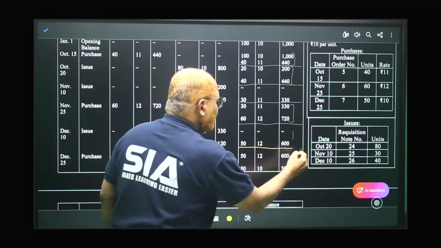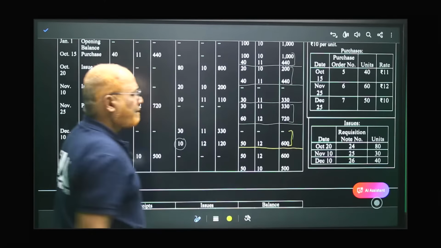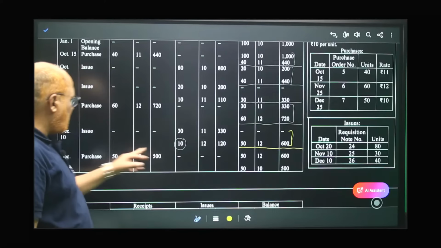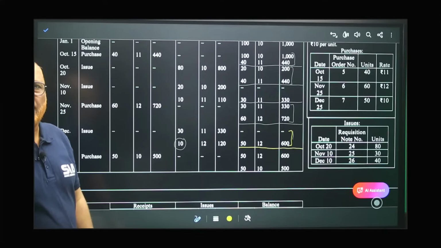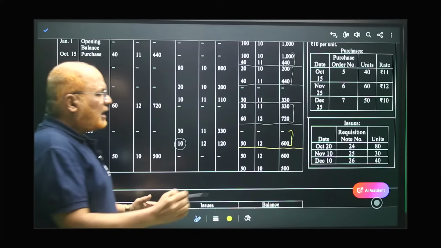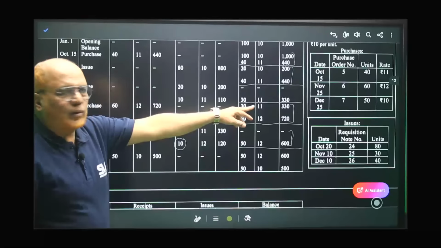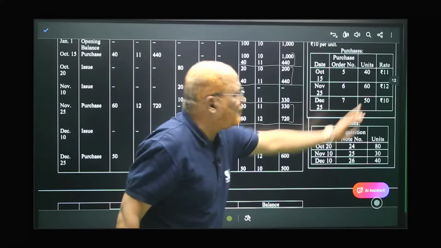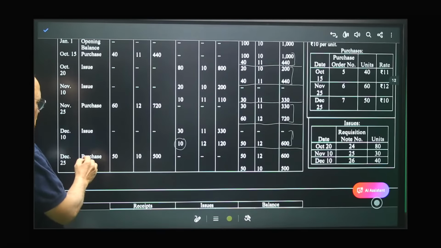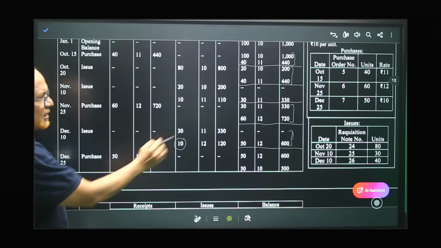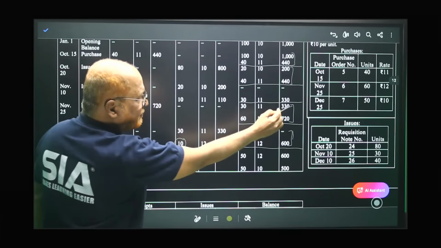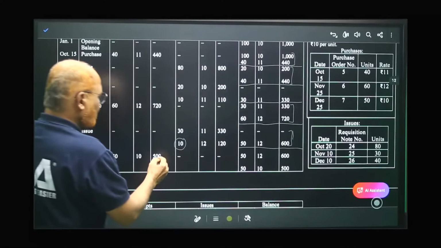Remaining 50 units are there. This is the balance remaining after December 10th. Now the last transaction is December 25th, a purchase of 50 units. So December 25th, purchase of 50 units at 10 rupees. Here it is given: 50 units, 10 rupees, 500.